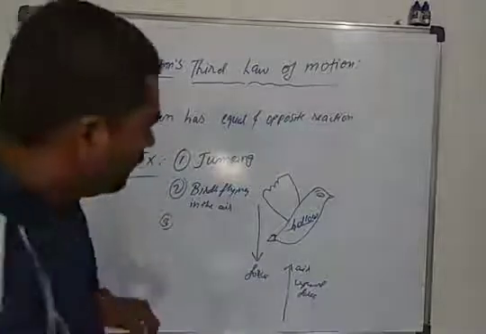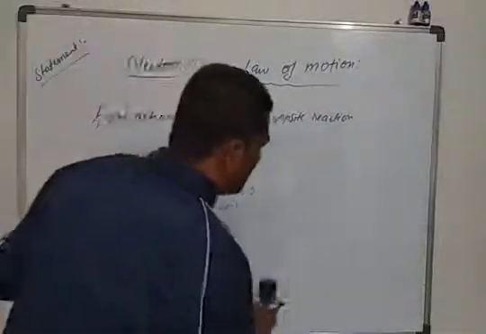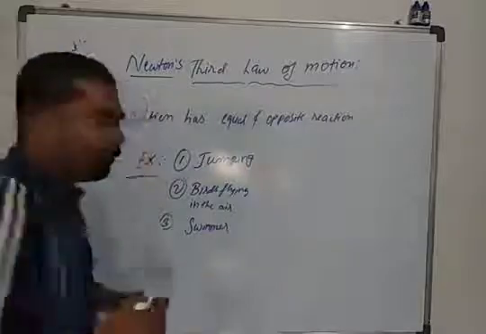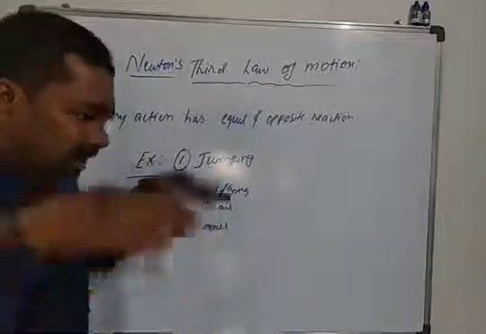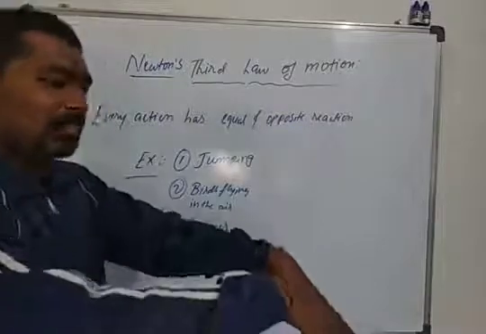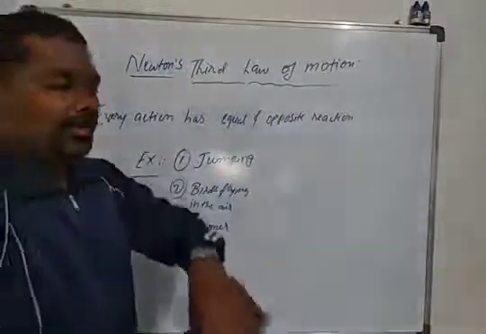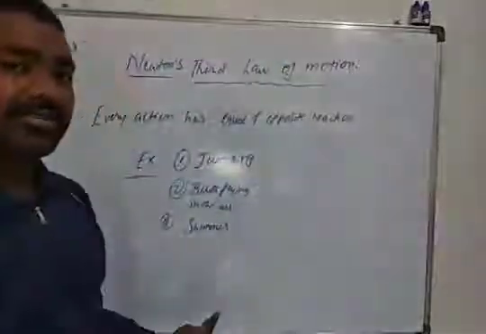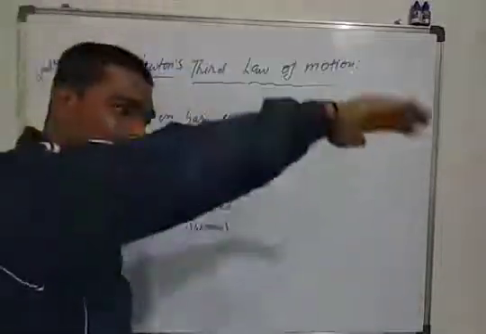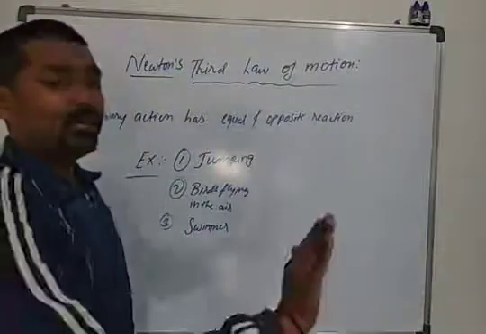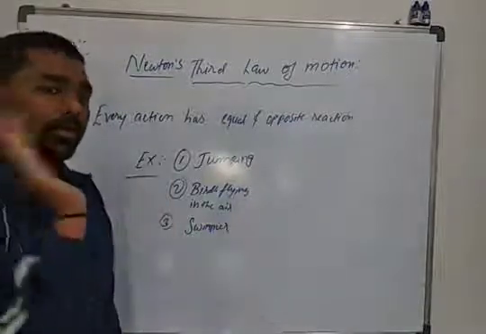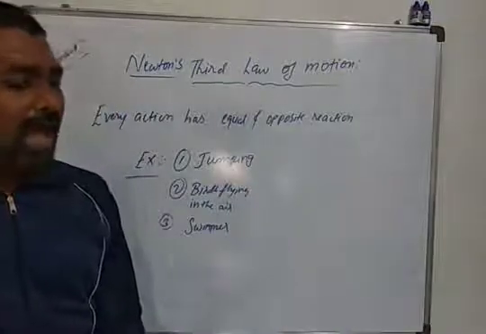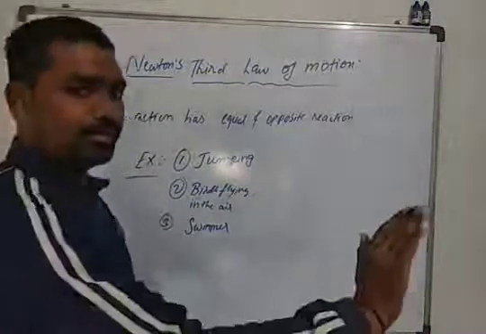Third example, we will take a swimmer. What does the swimmer do? Whenever he dives inside the water, he pulls the water with both hands, like this. Hands are exerting a backward force on the water, and the water will exert an upthrust force on his body.